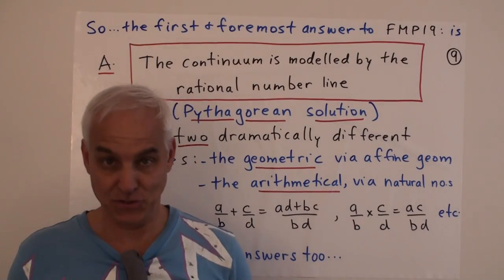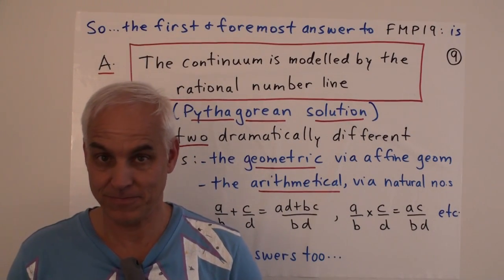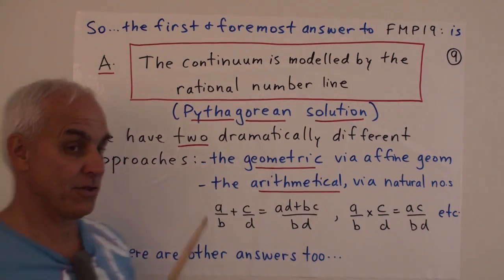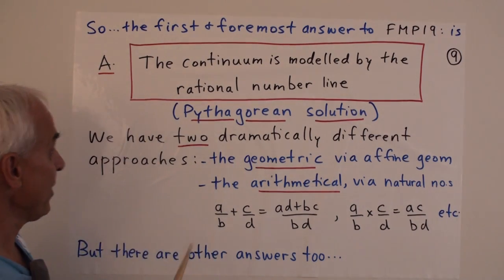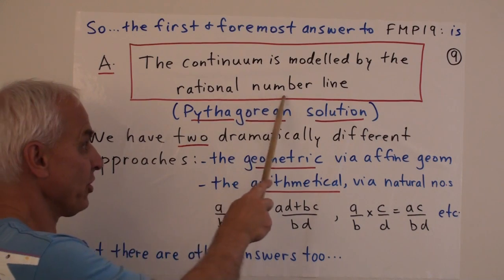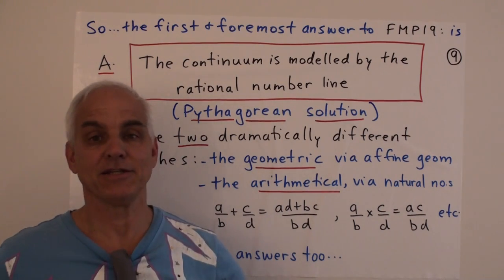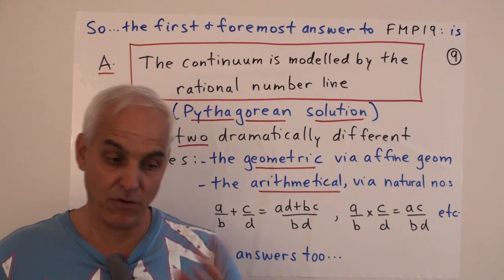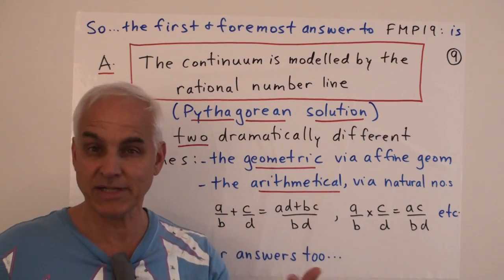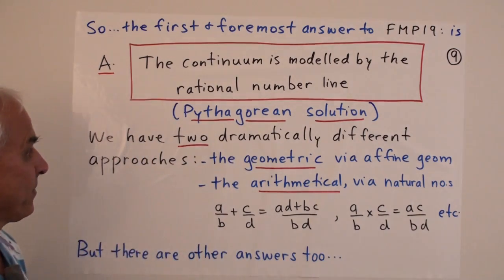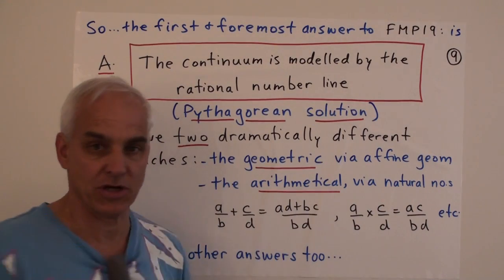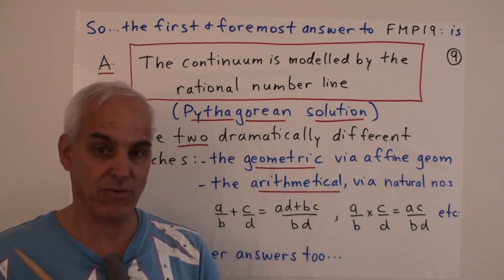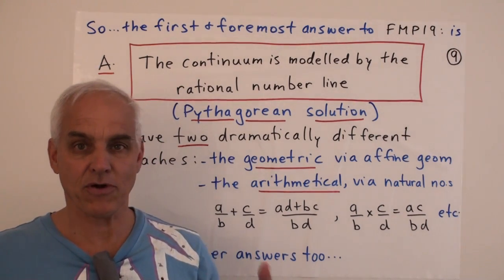So now we have an answer to our famous math problem. The first and foremost answer to the question, how do we model the continuum, is that the continuum is modeled by the rational number line. This is an answer, and it turns out to be a very good answer. It's the first answer that you would think of. It's the answer that was implicit in what the ancient Greeks did. We might even call it the Pythagorean solution, because the Pythagoreans were very keen on natural numbers and ratios of natural numbers. Fractions were close to their heart.